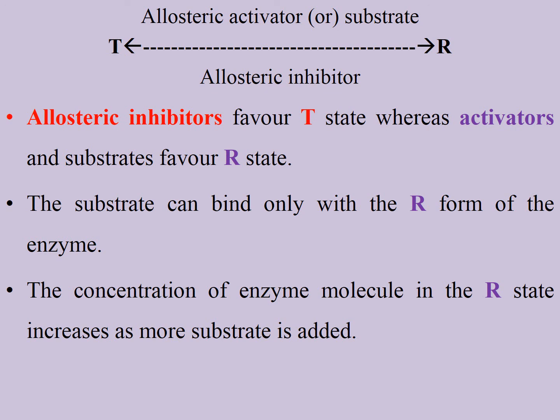The substrate can bind only with the R form of the enzyme. The concentration of enzyme molecules in the R state increases as more substrate is added, right? It is all about enzyme inhibition.